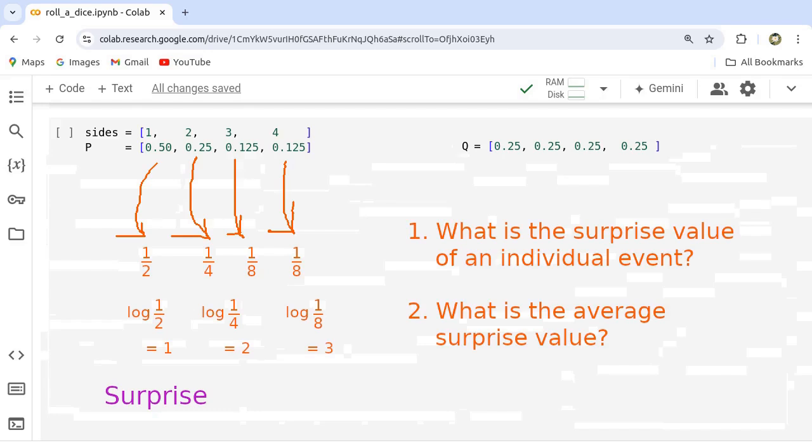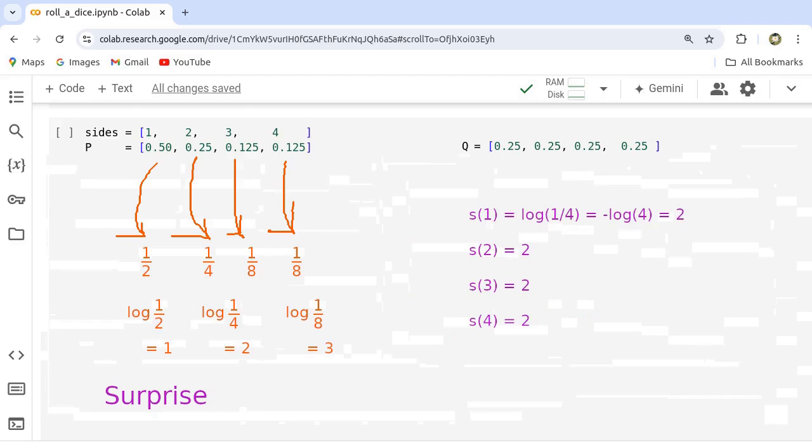To address the first question, we compute surprise values assuming the die is fair. For the second question, the average surprise hinges on both individual surprise values and event frequencies. Despite our assumption of a fair die, the die's bias remains, and the probability distribution P dictates event occurrences.